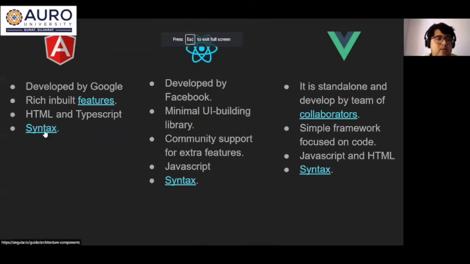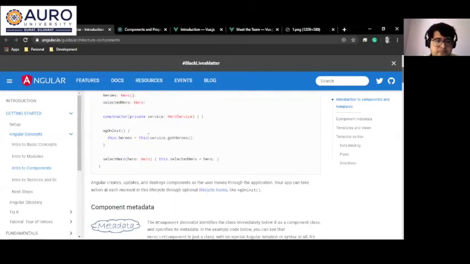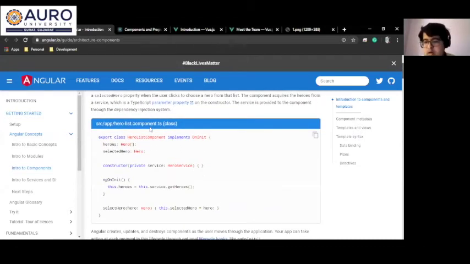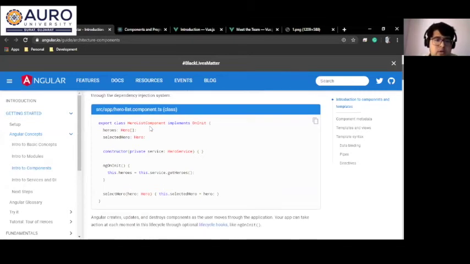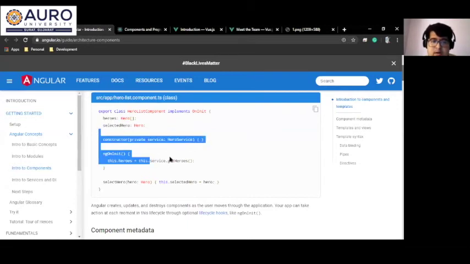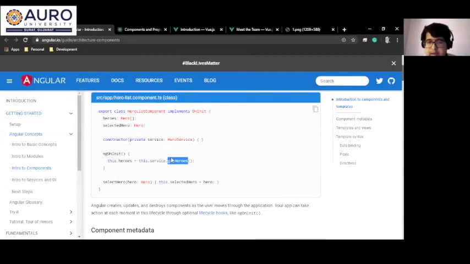So for Angular, it has a TS file dedicated for every HTML file. Here you can see we have one HTML file and a TS file, herolist.component.ts. Here we have defined heroes, where we will get the hero list from a live API and populate the data in that variable.